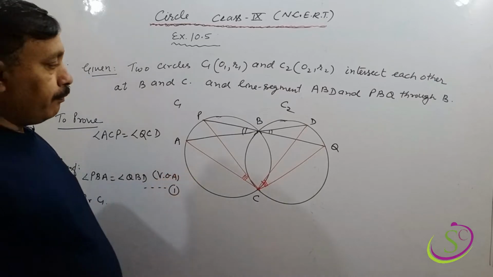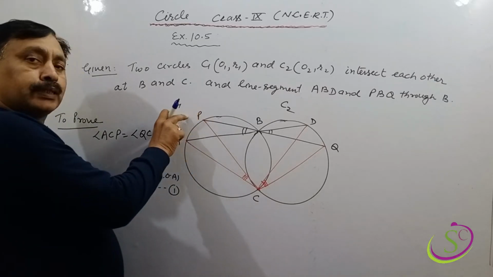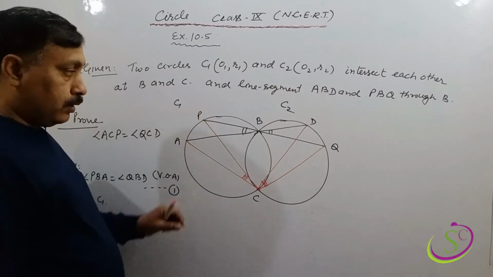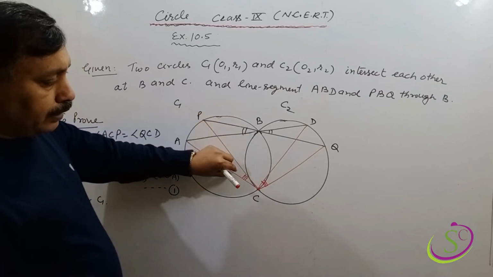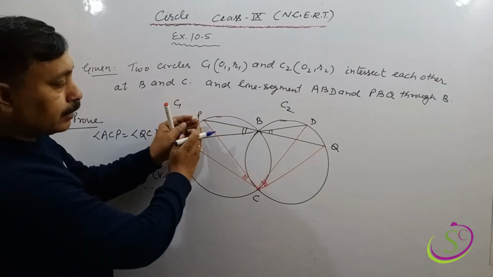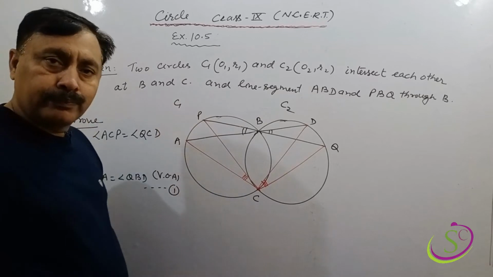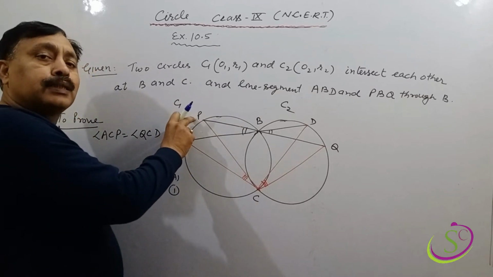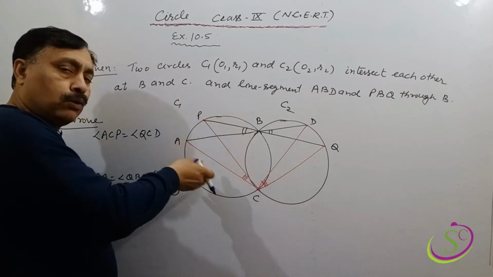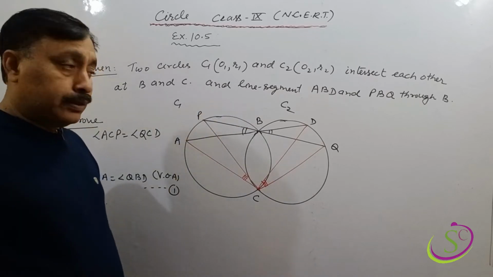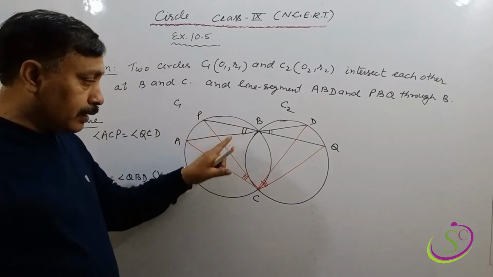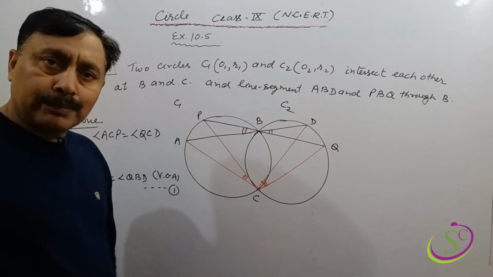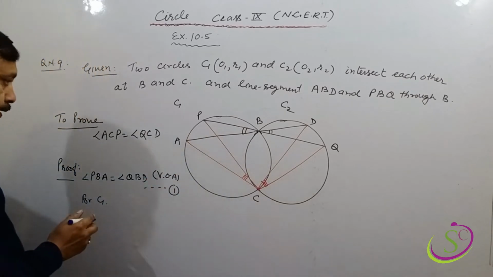In this circle, look, arc AP, this arc subtends two angles, one angle this and one angle is this. Both angles are in the same segment other than this arc. The whole circle is called a segment, and these two angles, one is this and one is this, both are in the same segment. So here we can say that